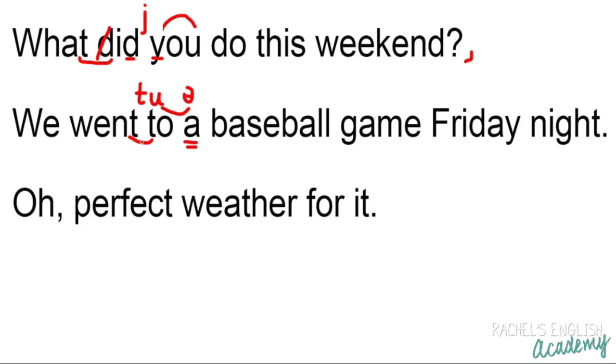Baseball. Compound word, stress on the first word. We went to a baseball game Friday night. I feel that base and night are the two most stressed words there. We went to a baseball game Friday night.